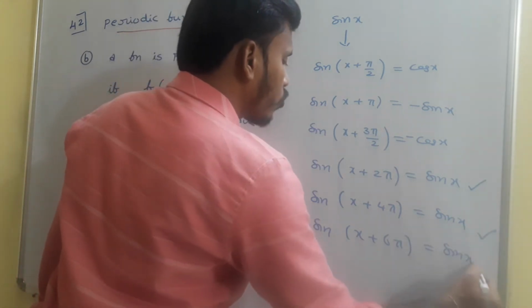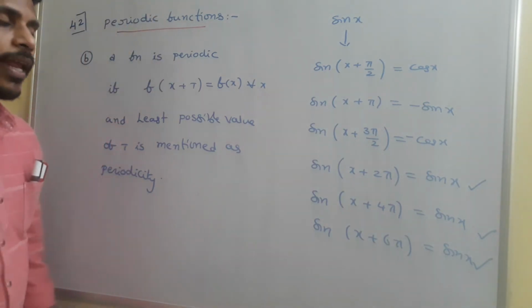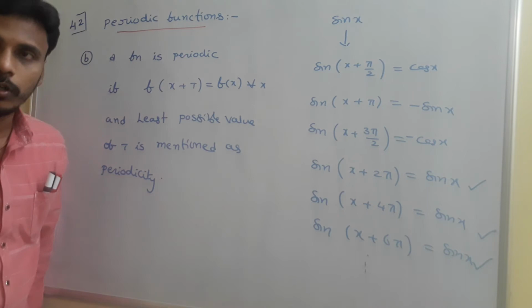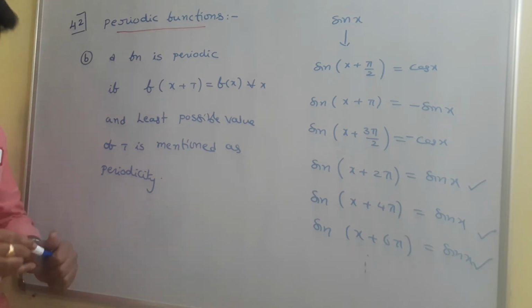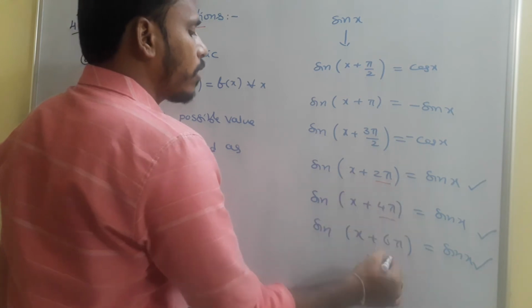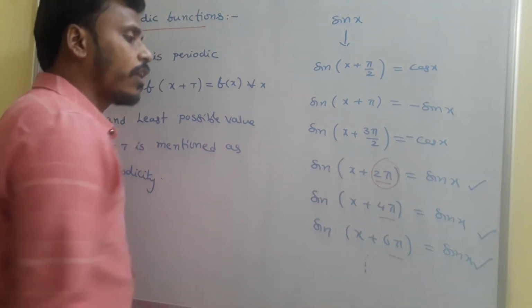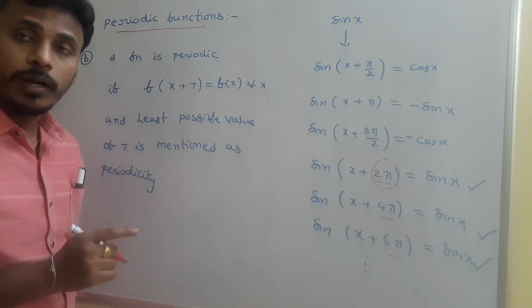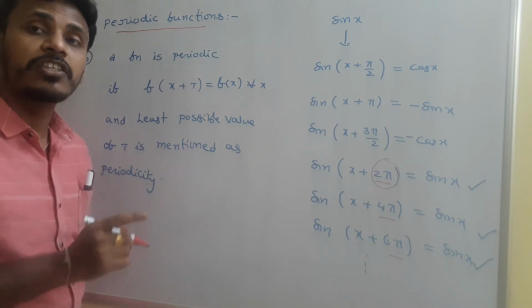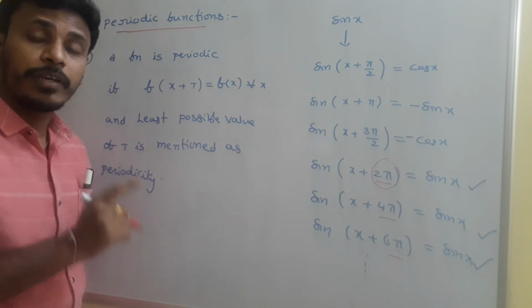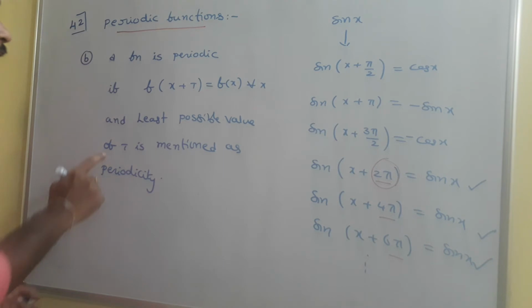Among these values 2 pi, 4 pi, 6 pi, 2 pi is the least, and that's why 2 pi is considered the periodicity of sin x.